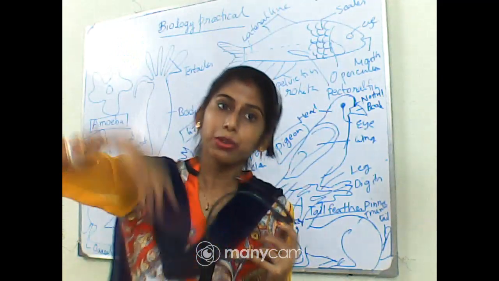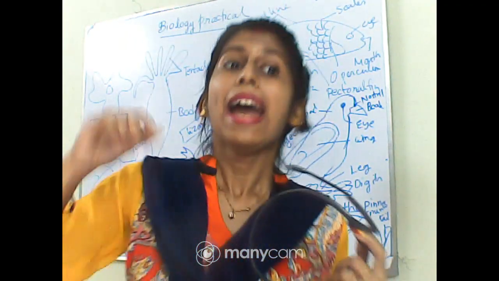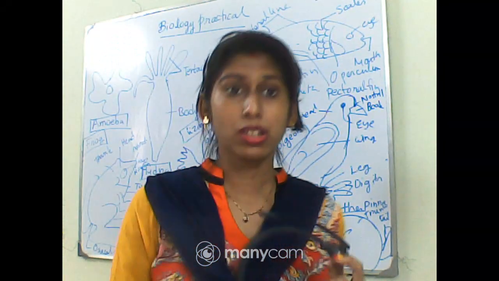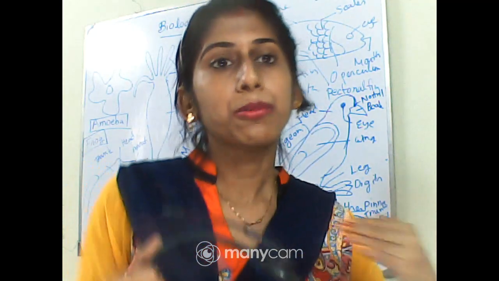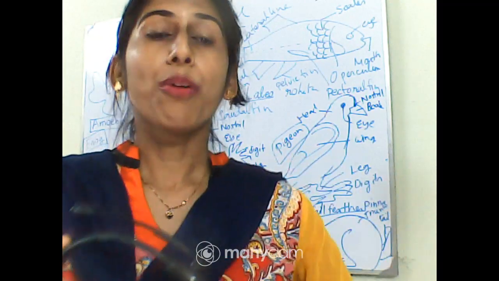I will be telling you the characteristics from the specimen, and you will be writing in your rough copy, and you will be drawing the label diagram from the specimen. That is the procedure for this practical. Now let's move to the last part of this practical, that is characteristics or observation.